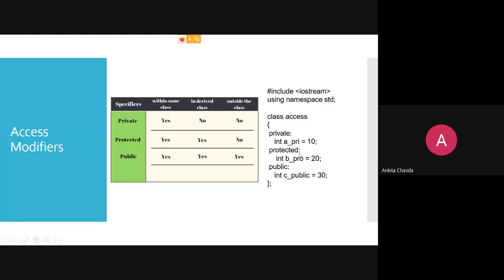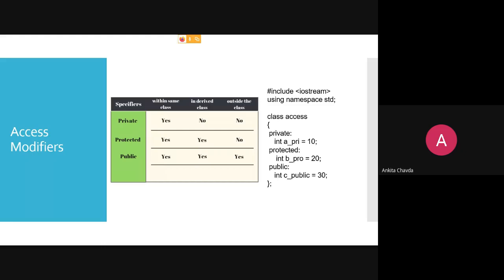And in that, for any variable that you want to specify with a particular access specifier, you have to write it like this. For example, private, that is a keyword, colon, right? And then you just have to declare the variable as you were doing in your C language, int a = 10. In the same way for protected, then colon, and then the variable.